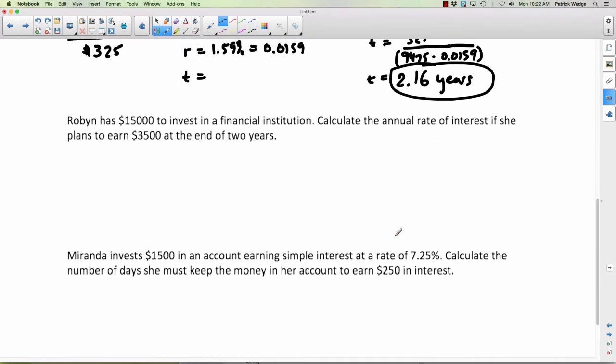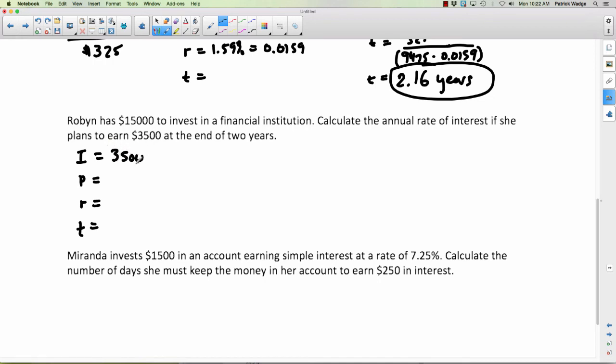Okay. Robin has $15,000 to invest in a financial institution. Calculate the annual rate of interest if she plans to earn $3,500 at the end of 2 years. So this can get confusing what they're asking, so you might want to write down all the things they talk about here. Do we know the interest? She plans to earn $3,500. Yeah, we do know interest.